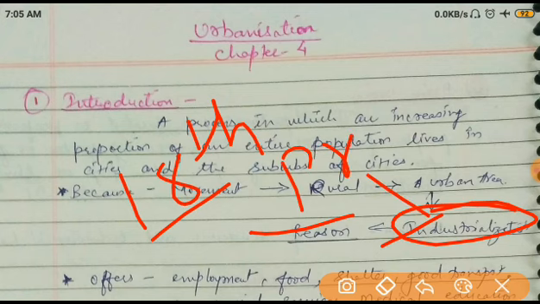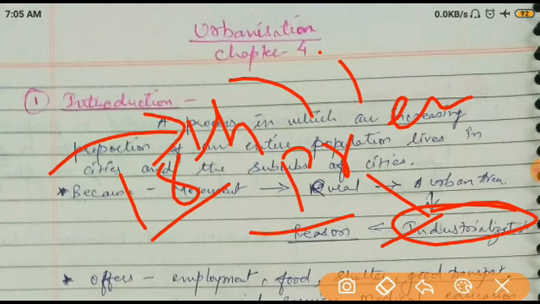If the production is good, the economic condition is good, and the infrastructure, road construction, medical facilities and education facilities are all increasing. So because of this attraction, people are moving from rural area to urban area, from village to city, and this leads to urbanization.